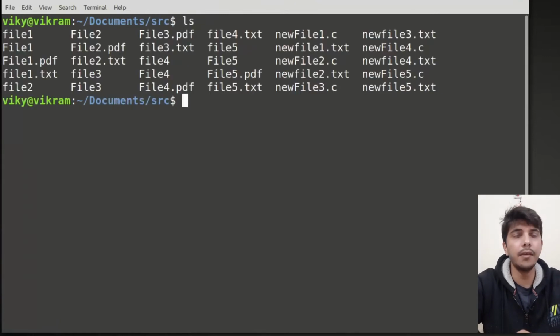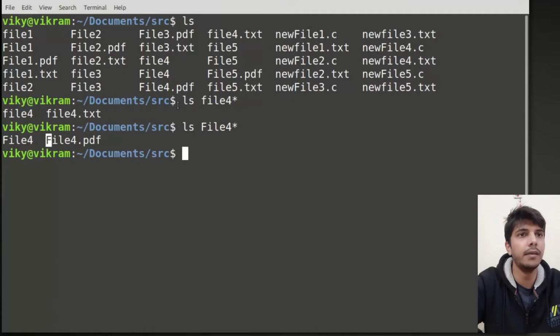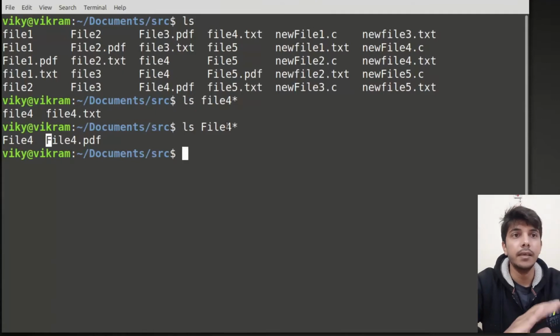Now let's say I want to find file 4, and I don't care what the extension is, so I can write file 4 and then asterisk. All the files starting with file 4 will show up. This file starts with file 4 and so does this one. If I use capital F here, you will see this file starts with capital F, and this file also starts with capital F and has file 4 as a substring in the beginning. So this is how we use the asterisk.